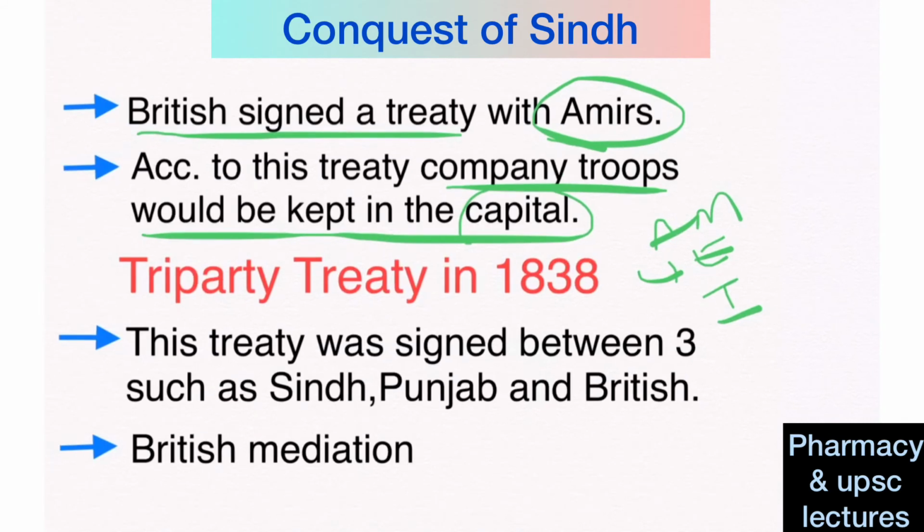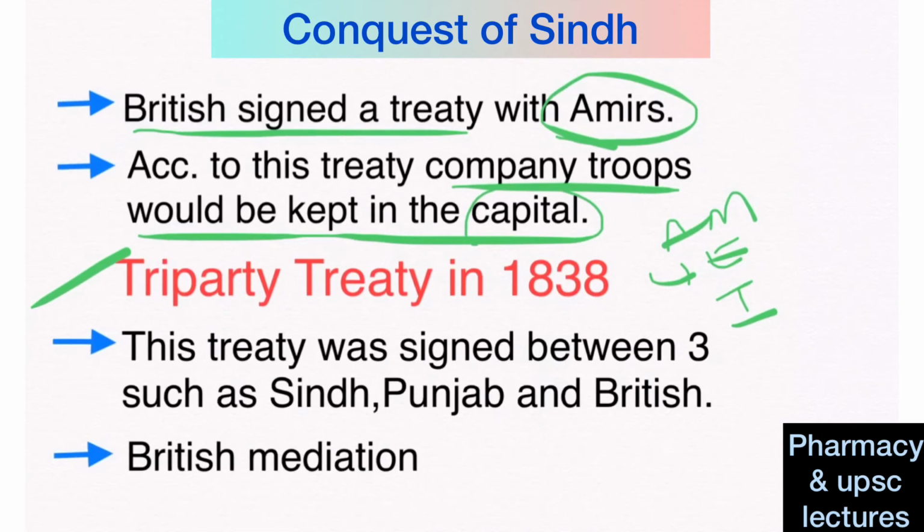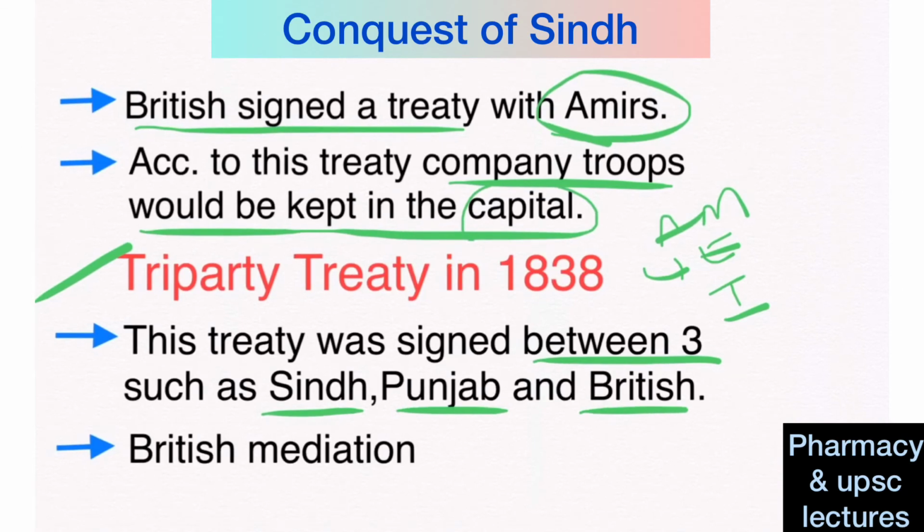We'll see the tripartite treaty of 1838, which I have already discussed in the Conquest of Punjab also. This treaty was signed among three parties, that is Sindh, Punjab as well as the British. If any disputes occurred between Sindh and Punjab, then the British would mediate.